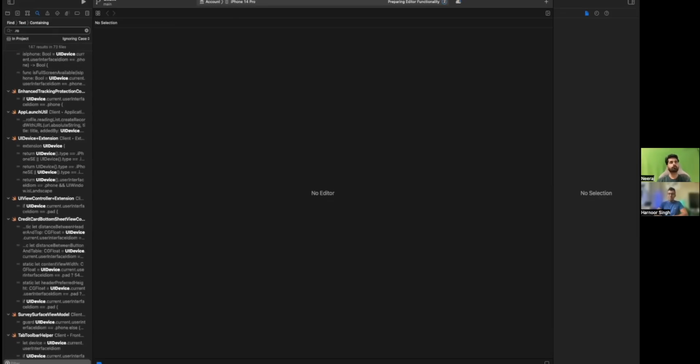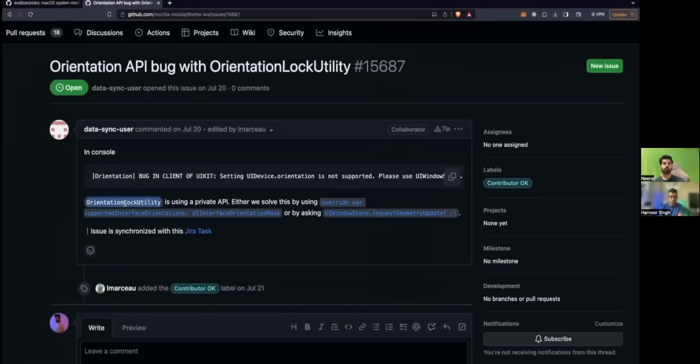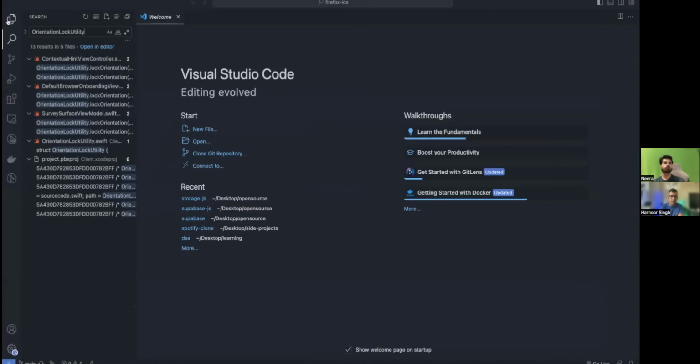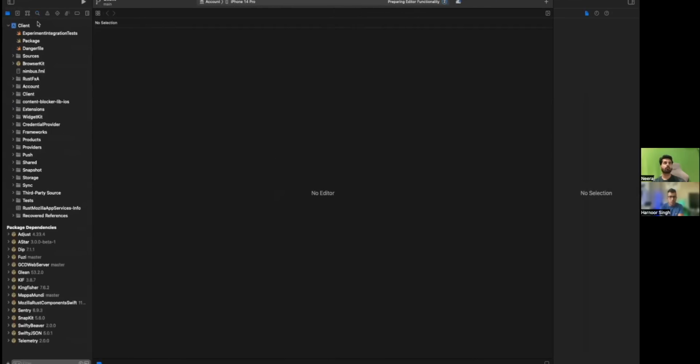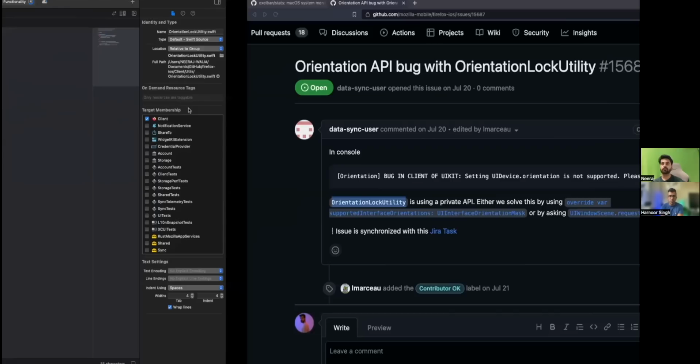Yeah, programmers give a very vague problem, थोड़ा clarity नहीं देते वो लोग, पता नहीं क्यों। So let's go to the class OrientationLockUtility. I think you can try in Xcode directly. कुछ फर्क नहीं है, तो Xcode में ही देख लेते हैं. So now the file can be searched with Command Shift O. Yeah, here we go. Double click. तो फाइल आ गई। अब यहाँ पे UIApplication आ गया, यहाँ पे orientation होना चाहिए कुछ ना कुछ। हाँ, तो यहाँ पे lockOrientation है, you see that in line number 14, lockOrientation which is being used, that is not perfect. तो यहाँ पे आपको changes करने हैं. Now I let you deep dive.